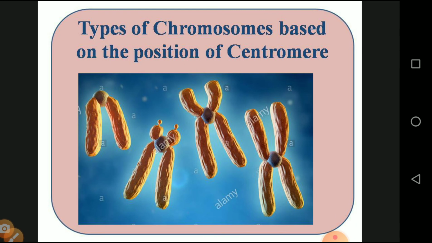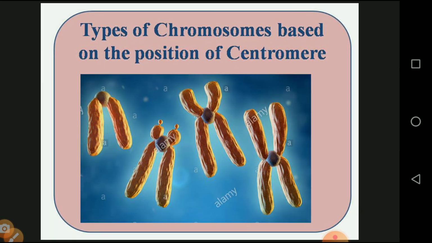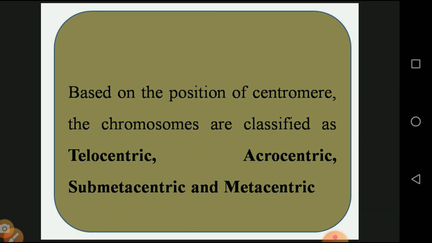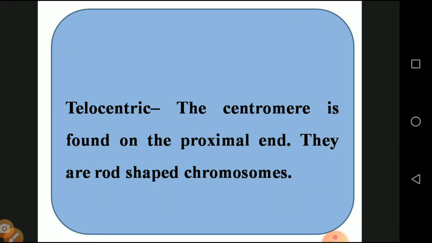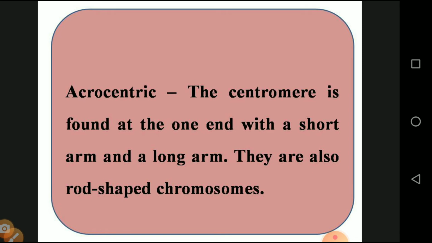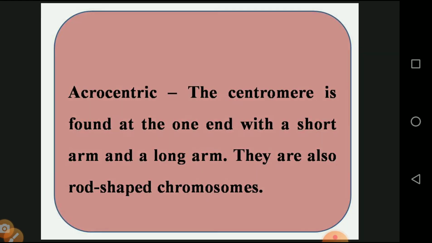Then the types of chromosomes based on the position of the centromere. Based on the position of the centromere, the chromosomes are divided into telocentric, acrocentric, submetacentric, and metacentric. The telocentric chromosome has the centromere at the terminal end and is rod shaped. It is a one mark question. Then in the acrocentric, the centromere is found near one end, with a short arm and a long arm. They are also rod shaped.